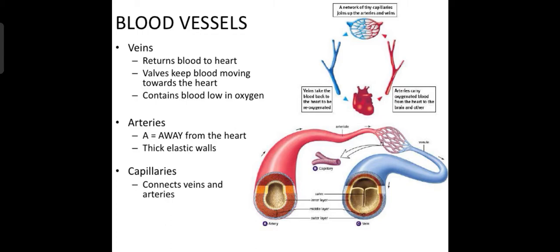Now let's discuss blood vessels. Blood vessels contain veins, arteries and capillaries. We will discuss them later, but let's know a little bit about these blood vessels. First of all, veins. Veins return blood to the heart from different body parts. Valves keep blood moving toward the heart. Veins contain blood low in oxygen.